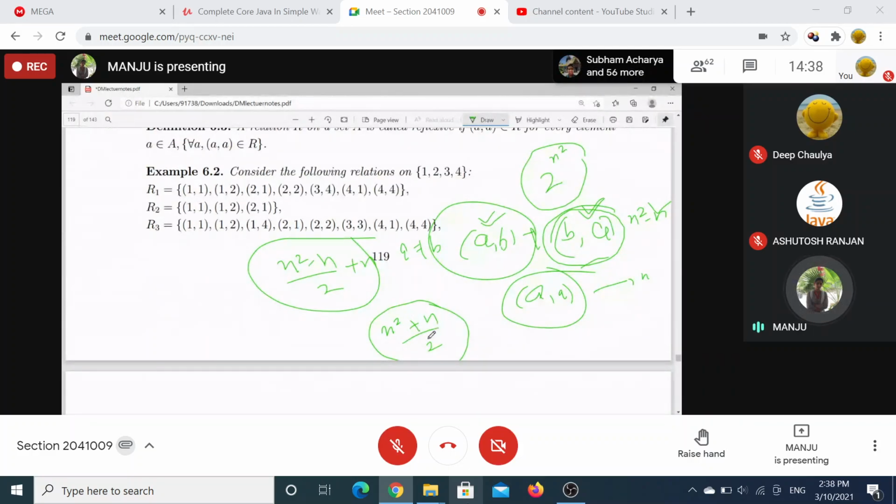So you are left with choices from n square plus n by 2 elements. So you can have 2 to the power n square plus n divided by 2 relations, and these will be symmetric. Clear? Is there any doubt?